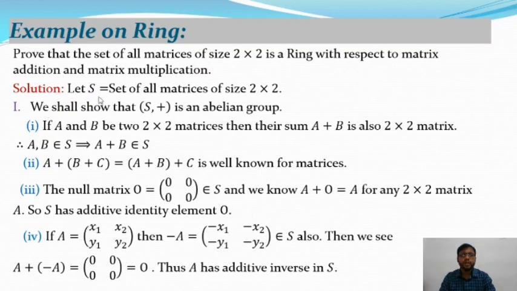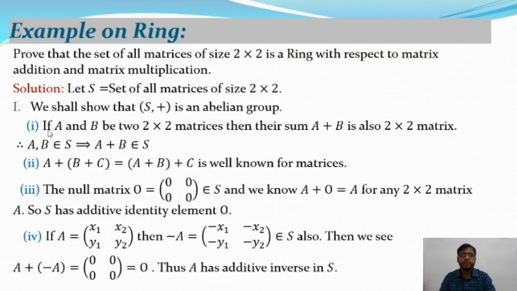So here is the solution. Let capital S be the set of all matrices of size 2 cross 2. So from here we shall prove that S plus dot is a ring, where S is the set of all matrices of size 2 cross 2, that means the dimension is 2 cross 2. First of all we will prove that S plus is an abelian group. So first we shall show that S plus is an abelian group. That means it satisfies the closure property, associative property, identity property, inverse property, and it is commutative.